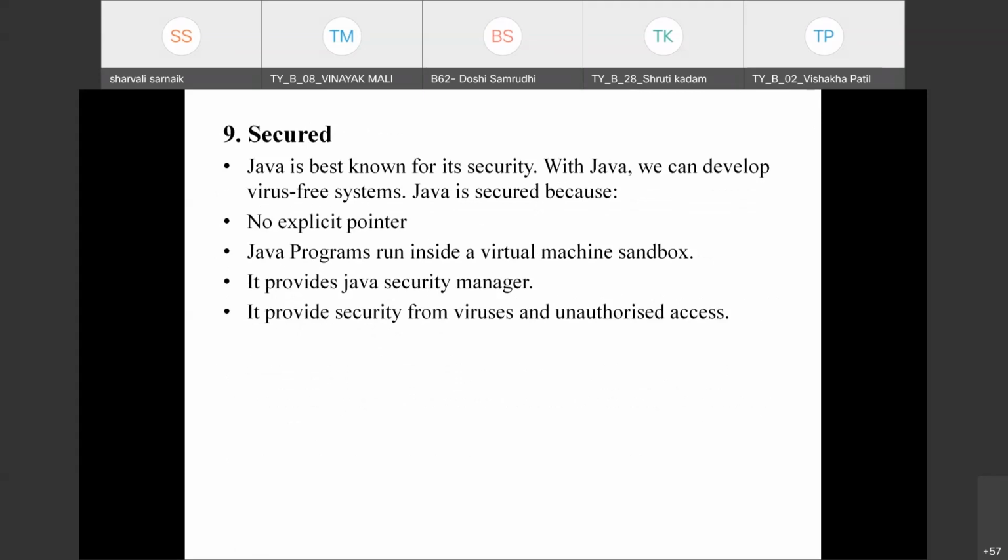Next is Java is secured. We say Java is best known for its security. As we have seen, there are no pointers, there is garbage collection, there are exception handlings, and these concepts make Java good for security purposes. So we can develop virus-free systems. We say Java is secured because there is no explicit pointer. Java programs run inside a virtual machine sandbox. It provides the Java Security Manager. It provides security from viruses and unauthorized access. So we say Java is secured and authorized.